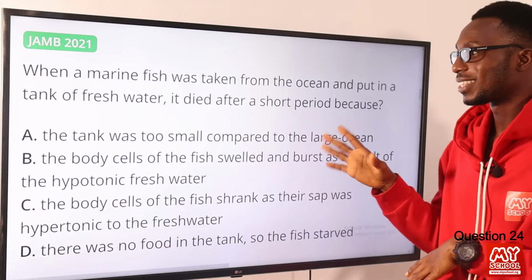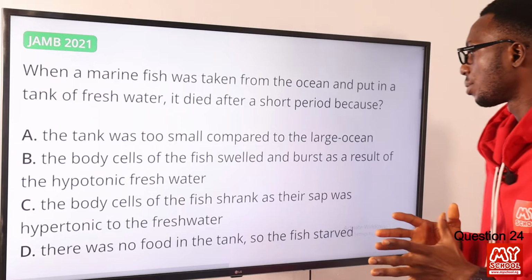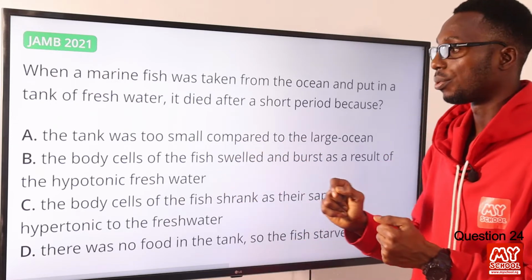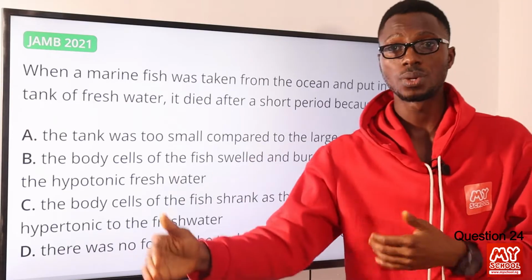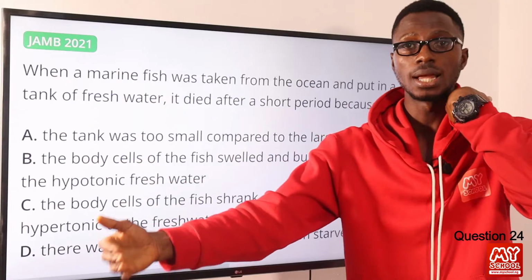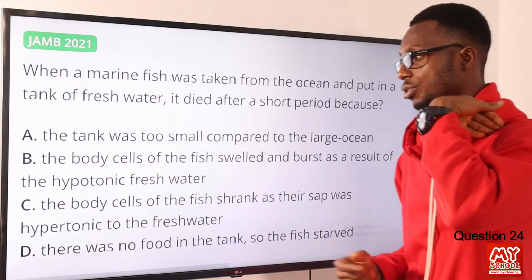This is not tangible to what we are looking at. B: the body cells of the fish swelled and burst as a result of the hypotonic freshwater. This is very accurate, hypotonic freshwater, hypertonic internal environment. Water tends to flow into the body of the fish. So this is good.